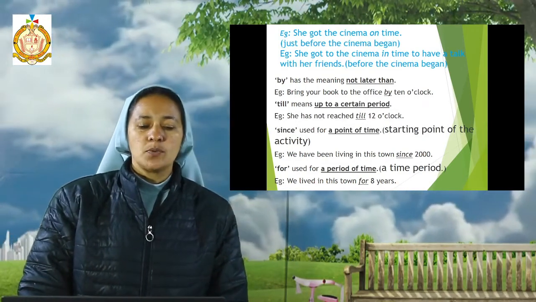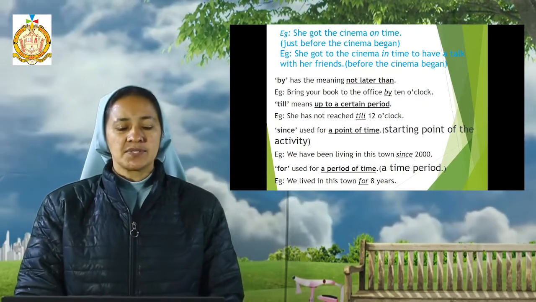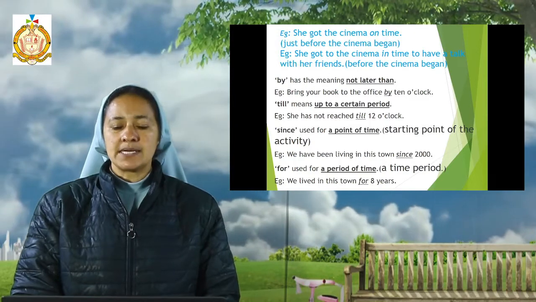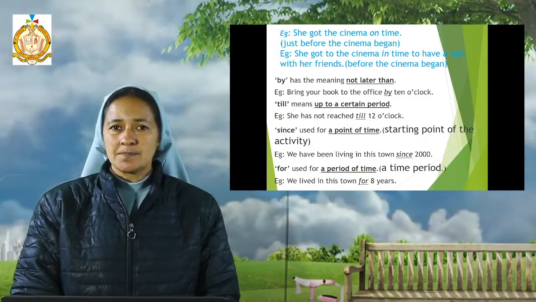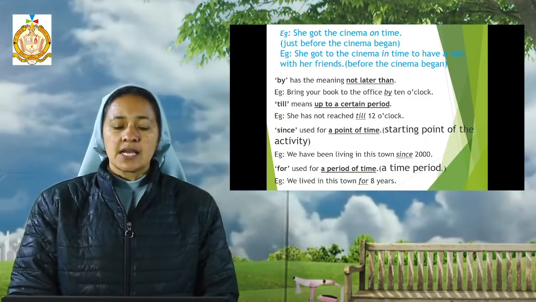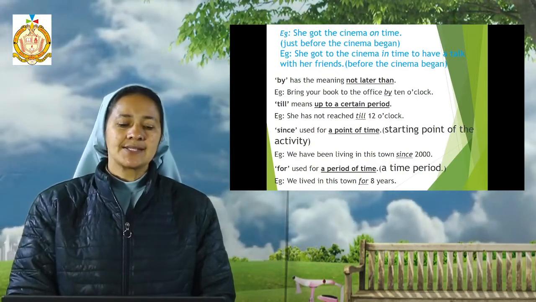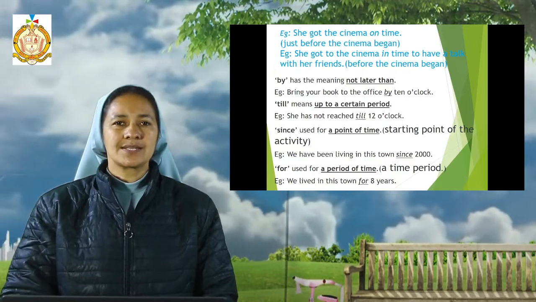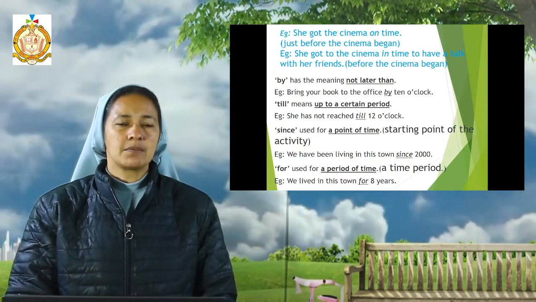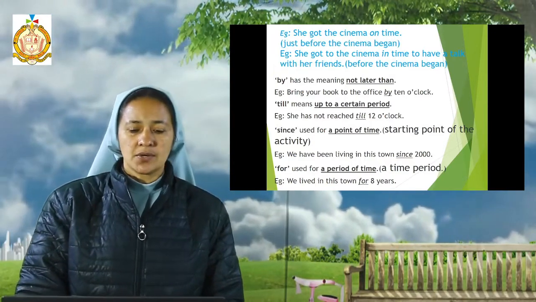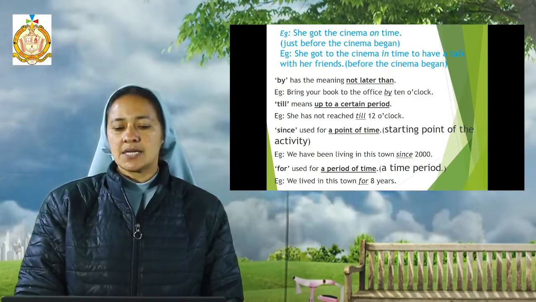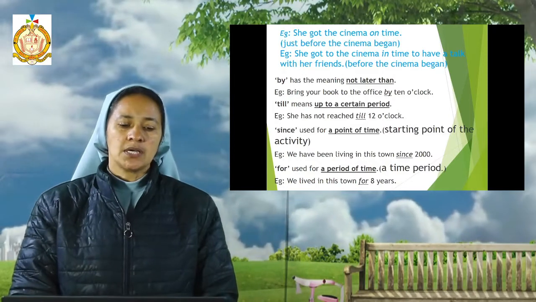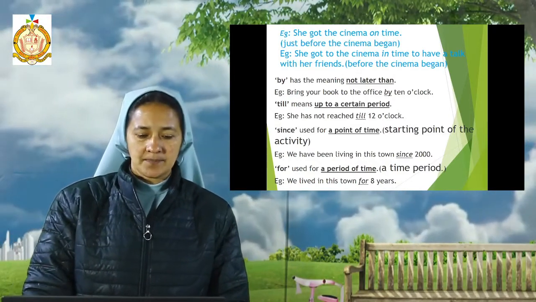And the second next preposition of time is "till". Till means up to a certain period. It shows a certain period. The example shows: she has not reached till 12 o'clock. That means the exact 12 o'clock. Before that, she has not reached. To show up to a certain period, we use the preposition "till".